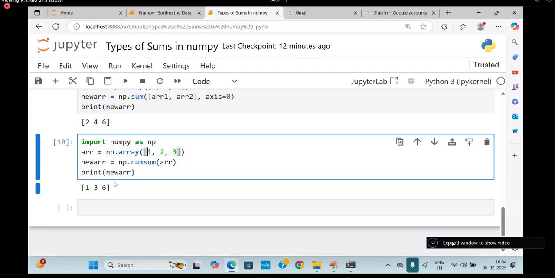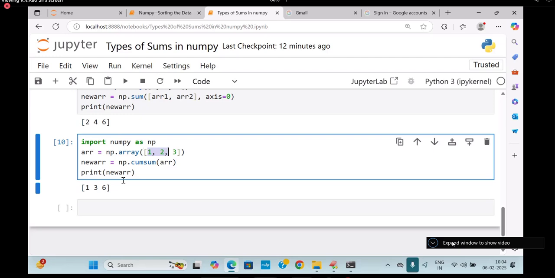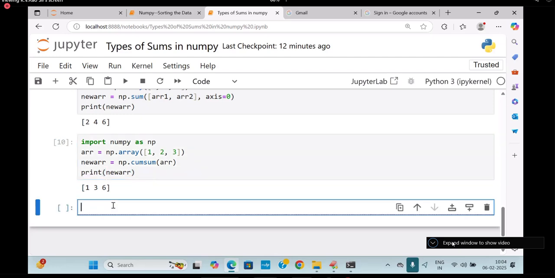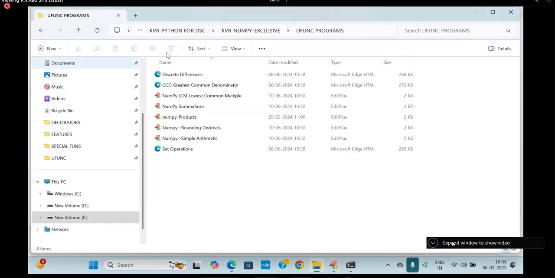1, 3, 6. 1 as it is you are keeping. And next is called what? 1 plus 2 you are keeping. And next is called what? 1 plus 2 plus 3 you are keeping. That is called something like this. Are you able to follow now? Right. This is called what sum here? Cumulative sum we can call. Clear? Well, let us go to the next one.